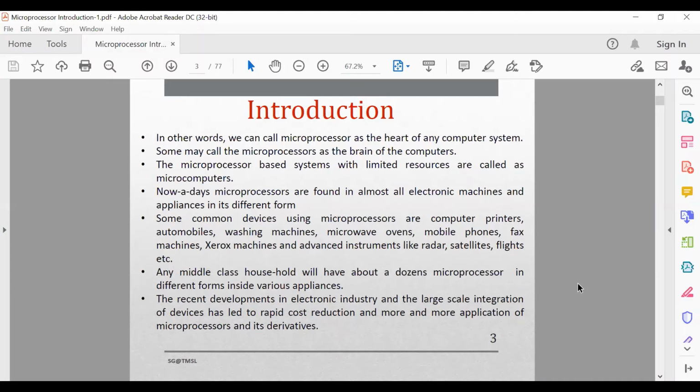Any middle class household will have about a dozen microprocessors in different forms inside various appliances.